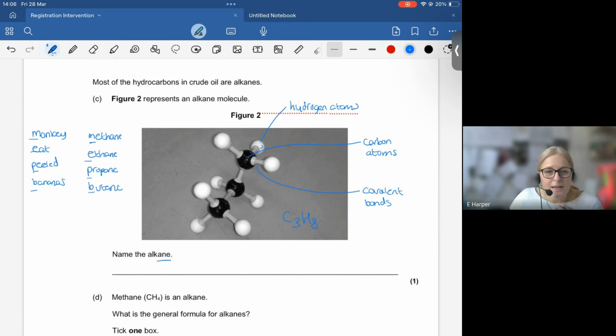Now, obviously, there are aspects that you have to memorise, but at least that helps you remember them in order. So as I've got 1, 2, 3 carbons, the name of this molecule is propane. You might be interested to know the year this exam was sat, very few students got that right. Okay? You're not going to be those students, you're going to get it right this year.